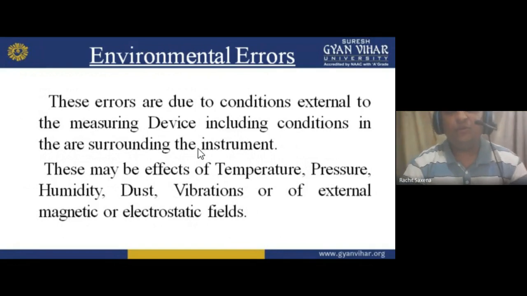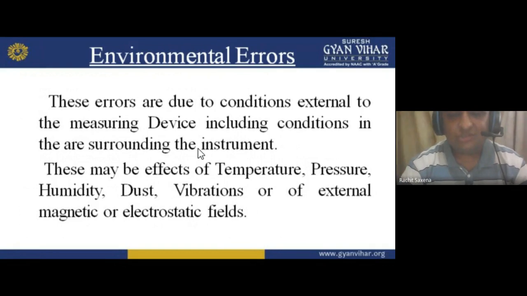Pressure is again a part. You put your instrument in very high air pressure. So what will happen, my dear student? The pressure basically affects the reading of the instrument. Dust basically gets induced in the instrument and its connections. So what happens? The connection is loose, so you will not get an accurate or precise, good, true reading every time, because dust makes a gap between connections.